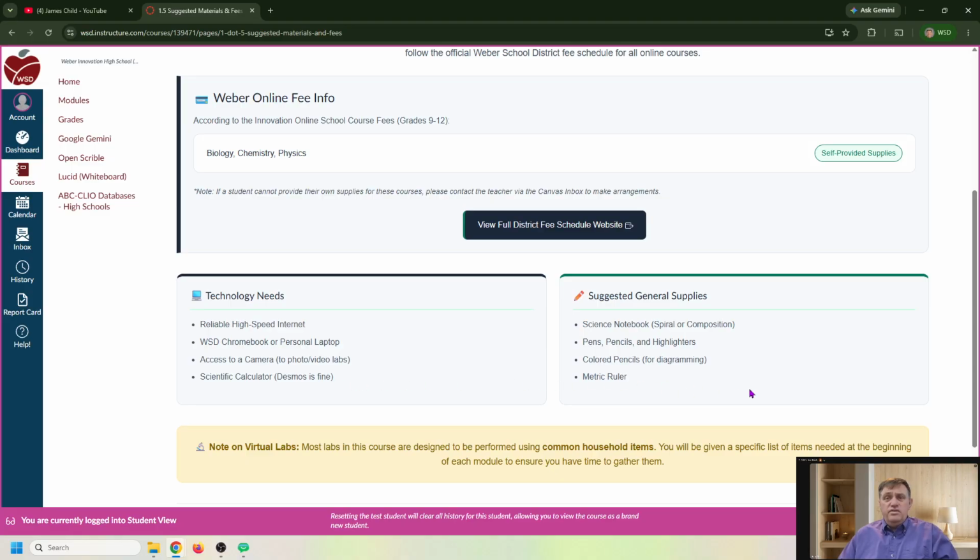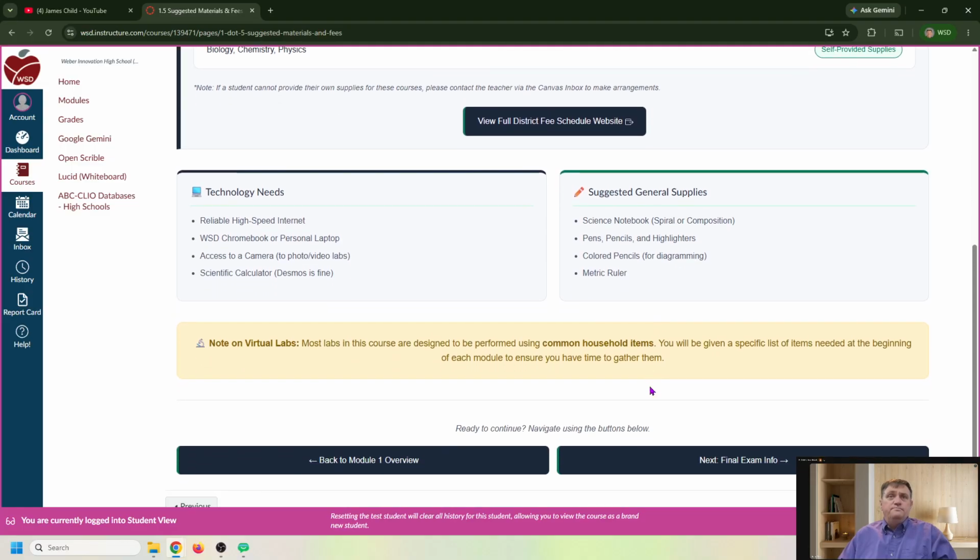I am planning on you doing some math. In some of the labs, you'll need some of this stuff. Okay. I do my best to use common household items so that you're not having to go buy stuff for the labs. Okay.